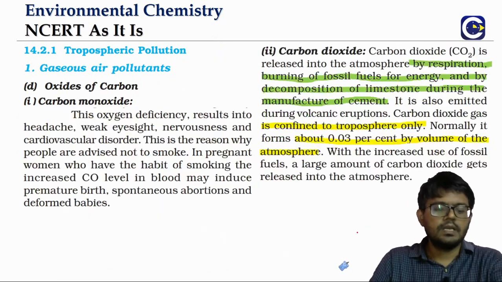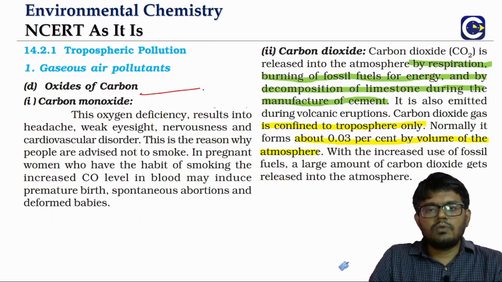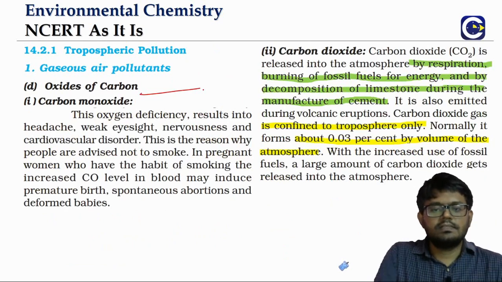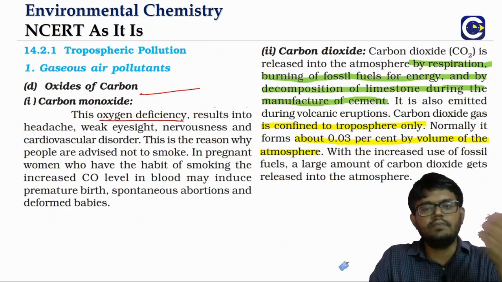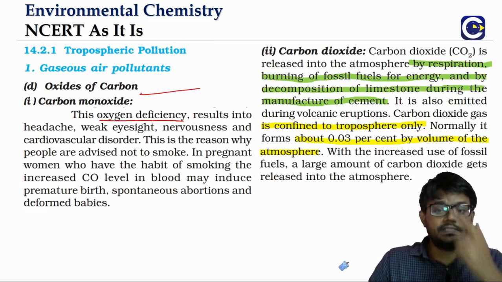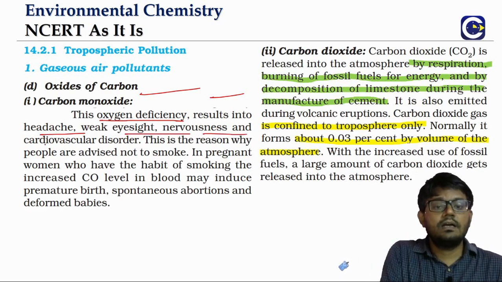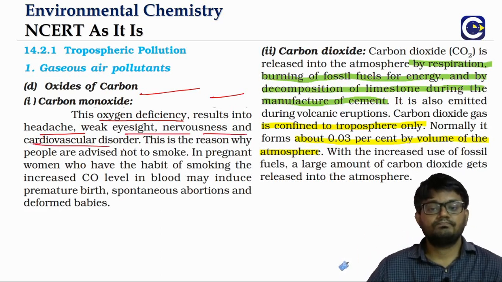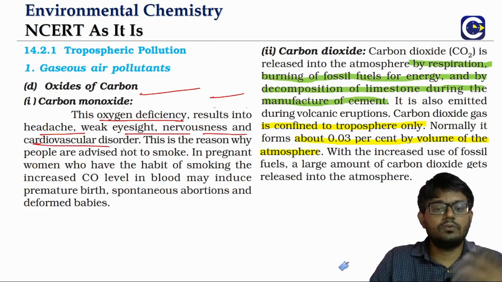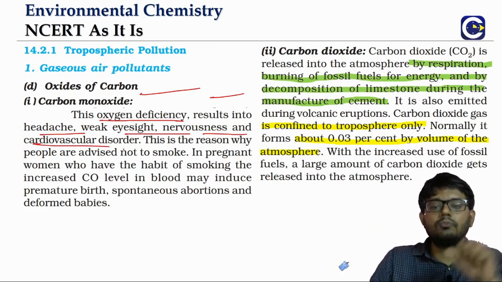Okay. Now looking at the carbon monoxide impact on us, whenever we are inhaling more carbon monoxide, that will result in what? Oxygen deficiency. It will result in headache, weak eyesight, nervousness, and cardiovascular disorder. That's the reason why we say not to smoke, particularly for pregnant women.